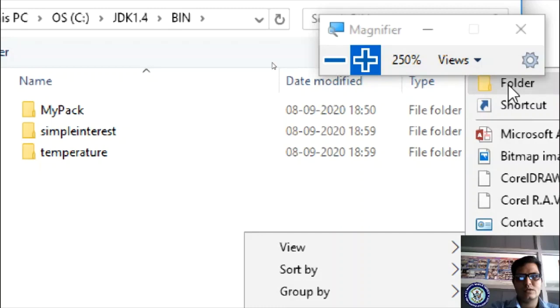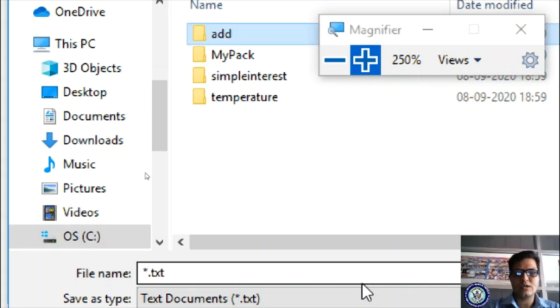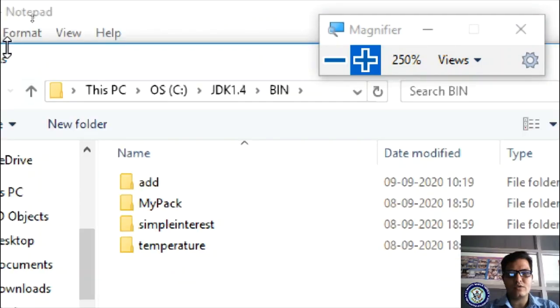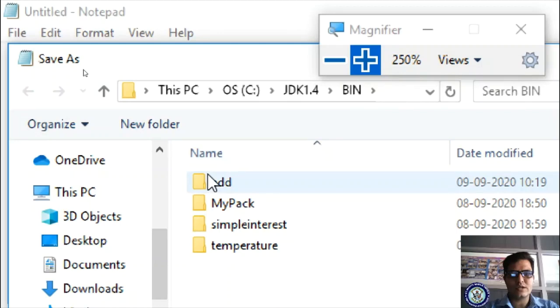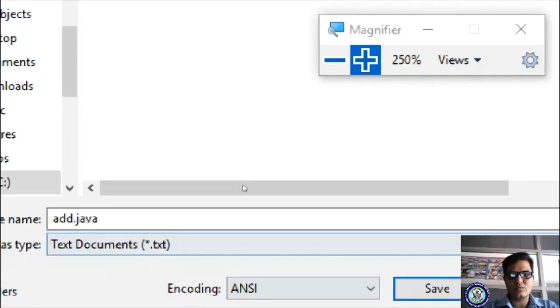What is the name of the folder I am supposed to give? Add. In the add folder I'm pressing enter and saving it as add.java. I have to store add.java in the add folder. Ensure that you have selected the add folder and open it, and you just press the save option. Now you are pressing the save option.